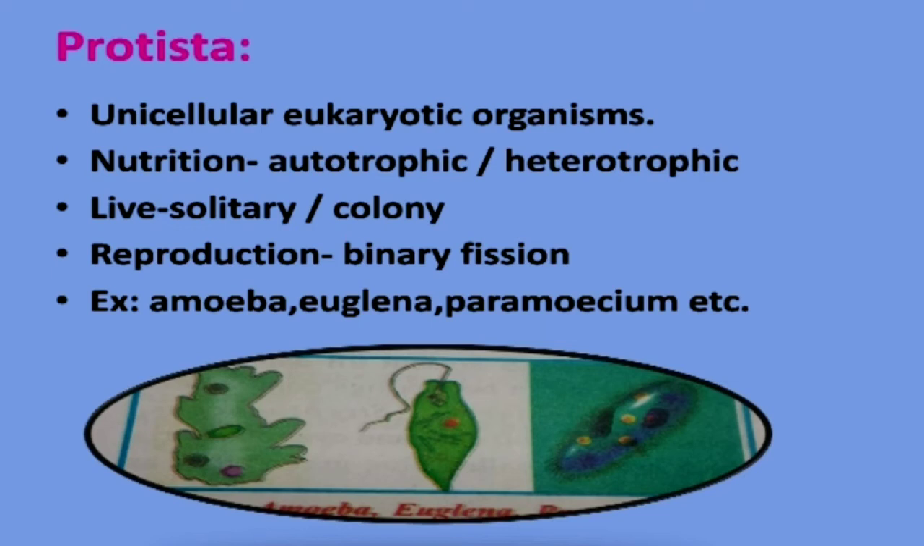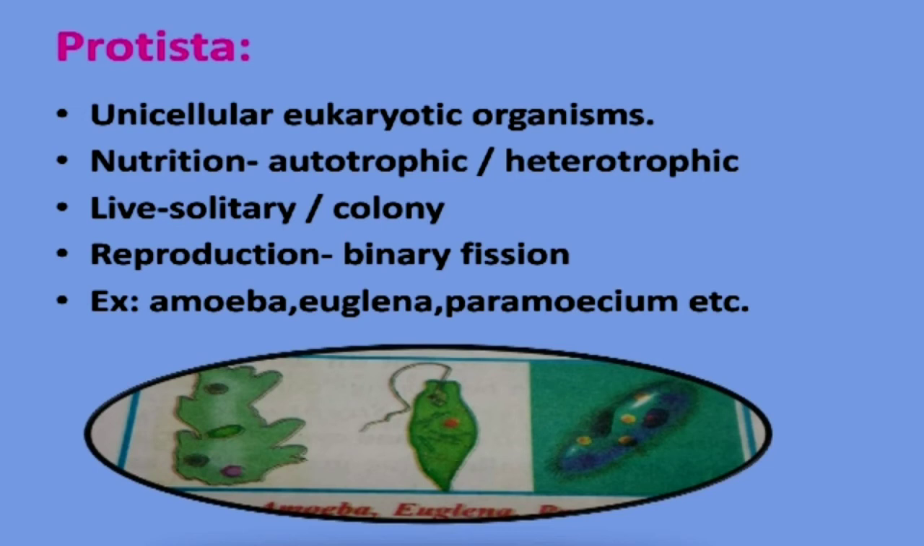You know that the best example is Amoeba, and Amoeba shows irregular binary fission, Euglena shows longitudinal binary fission, and Paramecium shows transverse binary fission. So the major difference between Monera and Protista is that Monera are prokaryotic and these are eukaryotic.